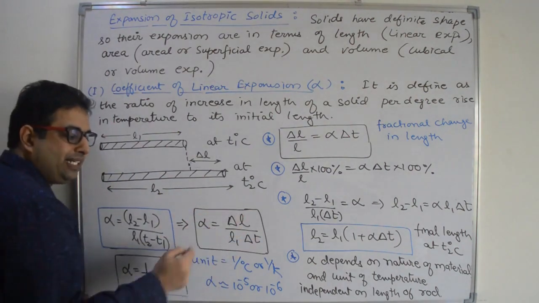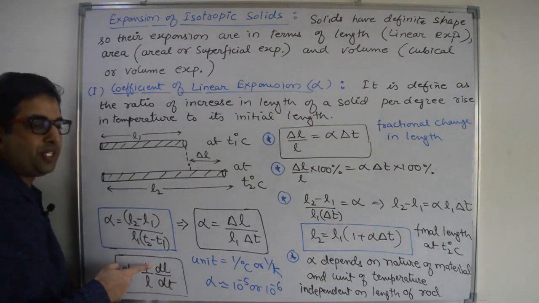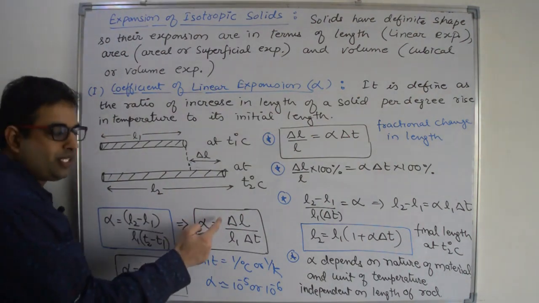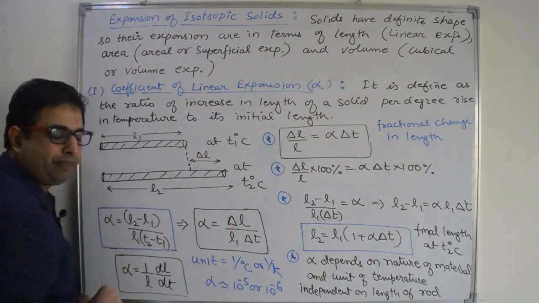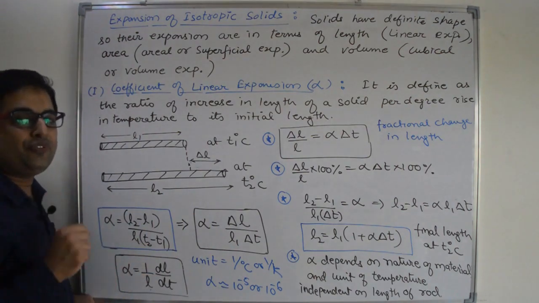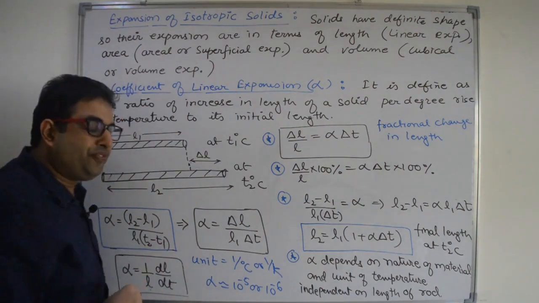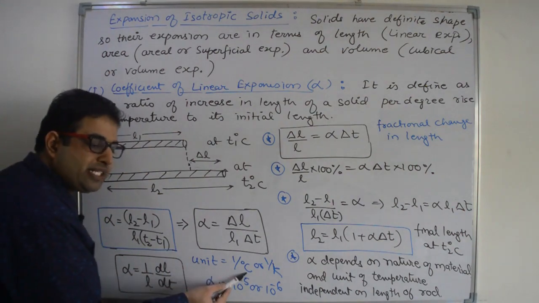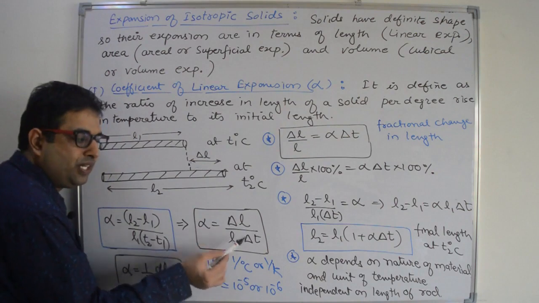Delta L by delta T, we can write it as dL by dT, that means differentiation of length with respect to temperature. Right? Because delta L is change in length, delta T is change in temperature, and here dL by dT is also representing very small change. Right? Now, what is the unit of alpha? Unit of alpha is per degree Celsius or per Kelvin, because this length and this length will cancel out.